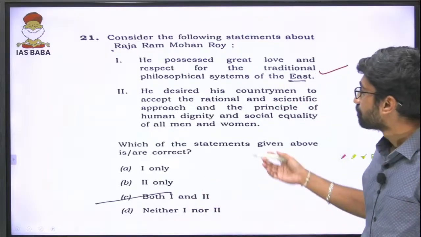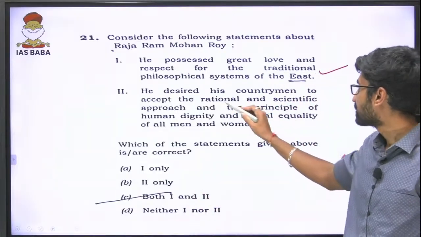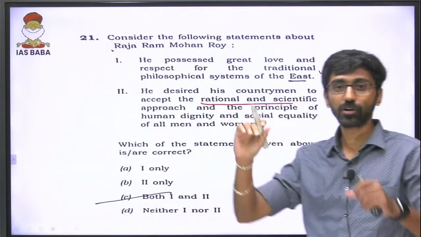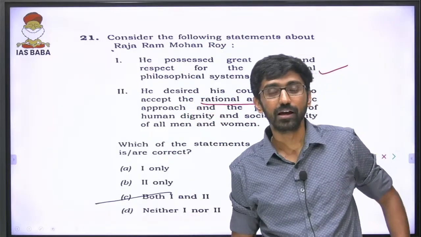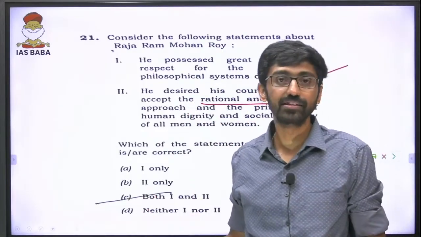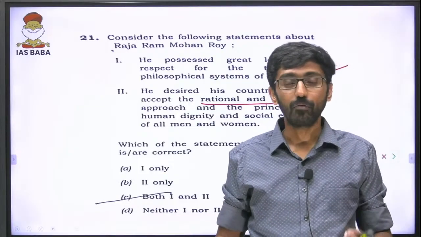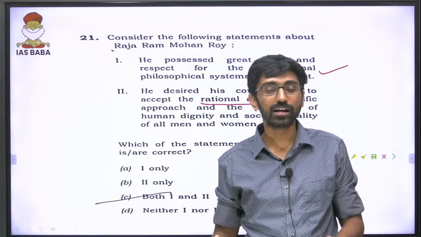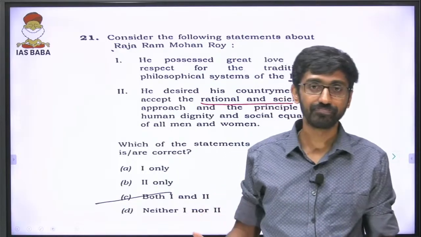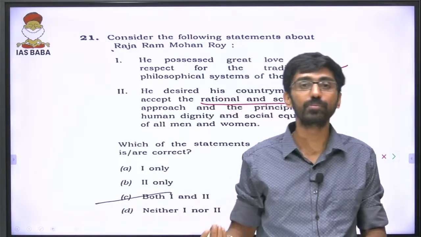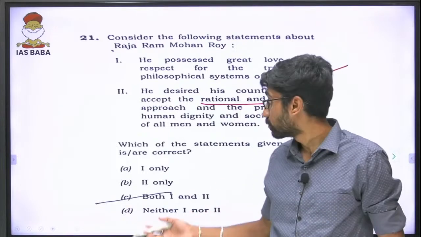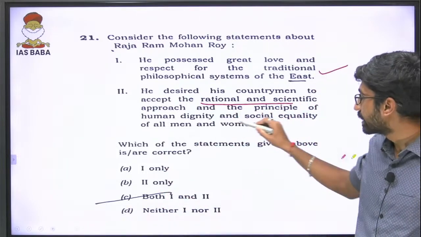In the second statement, he desired his countrymen to accept the rational and scientific approach. In our prelims classes as well as foundation classes, we dealt extensively with Raja Ram Mohan Roy as a personality, his viewpoints and everything. One aspect of the Indian social and religious reform movement is rationalism. Raja Ram Mohan Roy always encouraged people to be rational, along with the principle of human dignity and social equality.